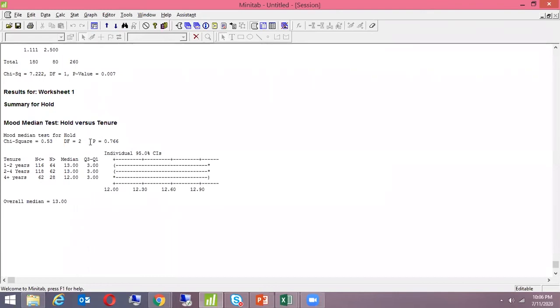P value is 0.766. What does it say? It is a null hypothesis. We can't reject it. It is a null hypothesis. Yeah. What does it conclude?